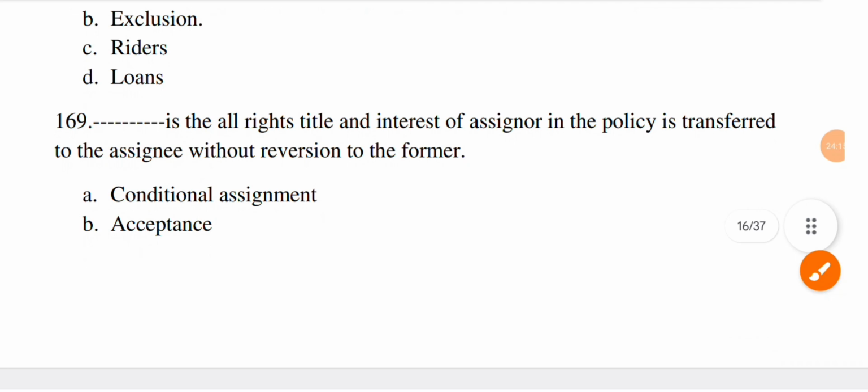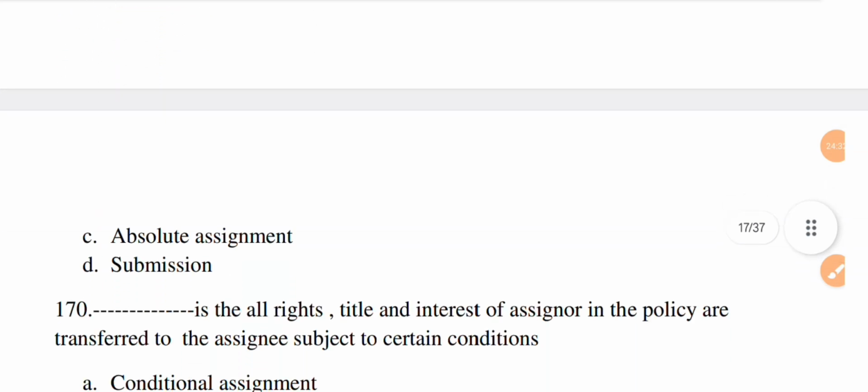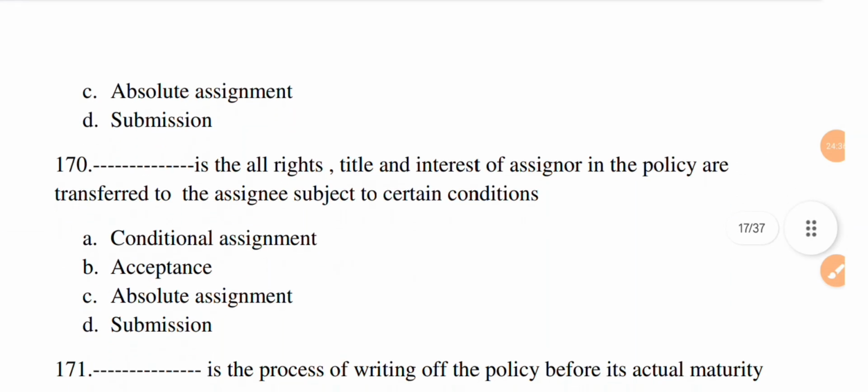Next question. Dash is where all rights, title and interest of the assignor in the policy are transferred to the assignee without reversion to the former. Option A, conditional assignment. B, acceptance. C, absolute assignment. And D, submission. The correct option is C.